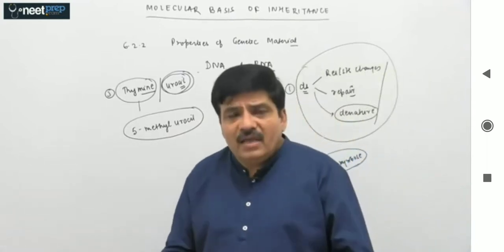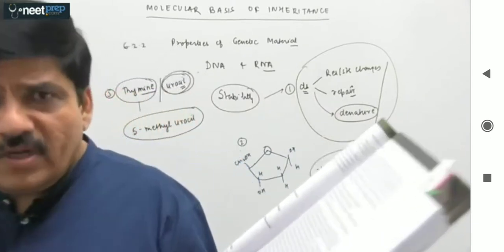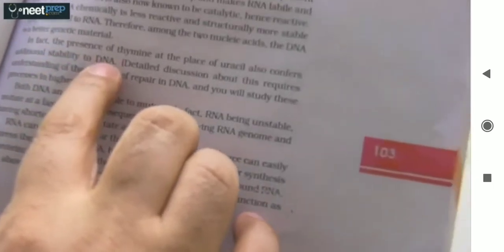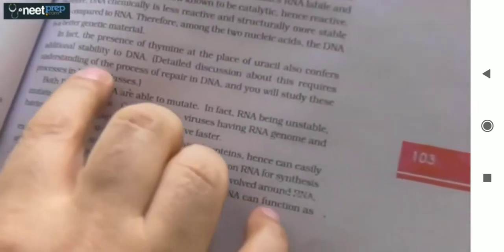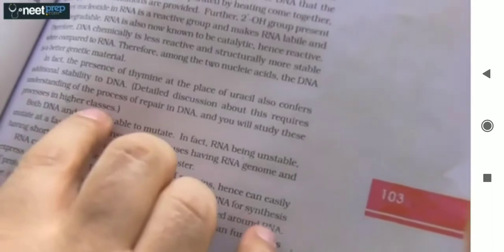So let me reinforce a very important point that is given in your NCERT. So let us look at what NCERT says. NCERT says, in fact, the presence of thymine at the place of uracil also confers additional stability to DNA. Detailed discussions about this require understanding of the process of repair in DNA, and you will study these processes in higher classes.